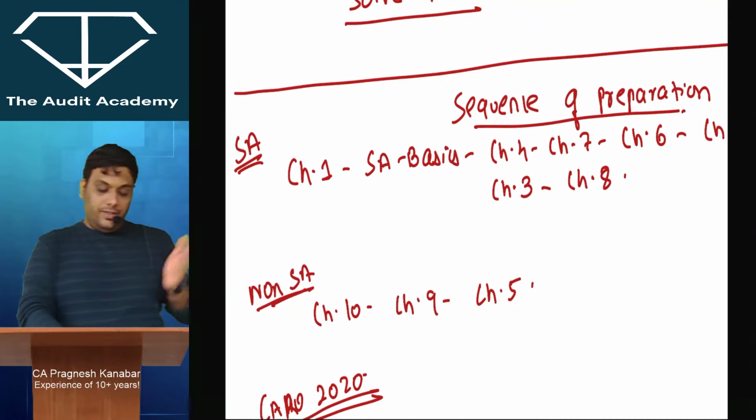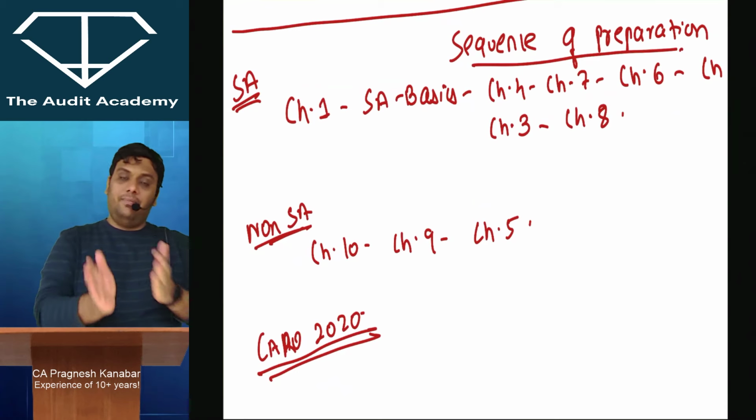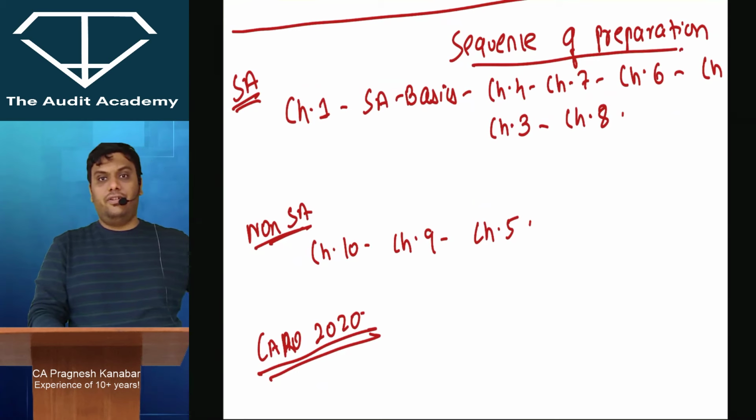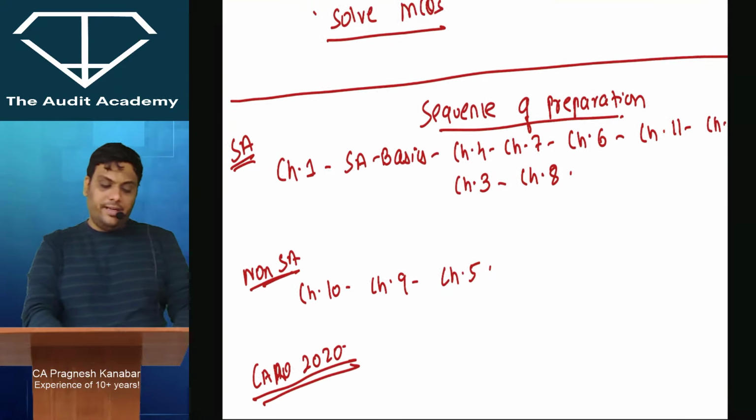Okay, now listen to me. After that, non-essay, chapter 10 audit of banks, then chapter 9 audit of different types of entities, and then at the end chapter 5. Why at the end chapter 5? I'll tell you about that later on.